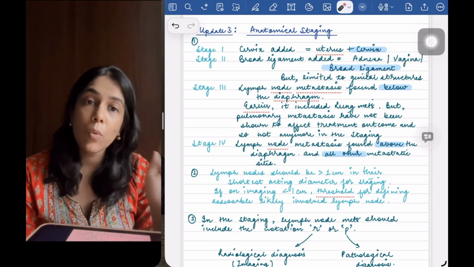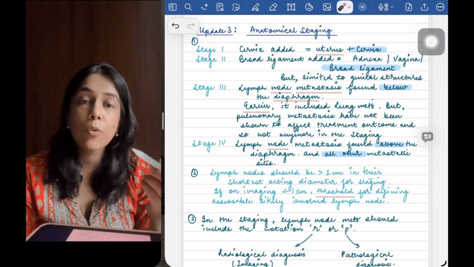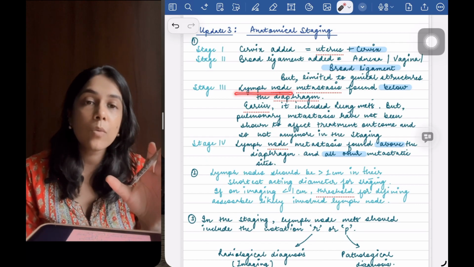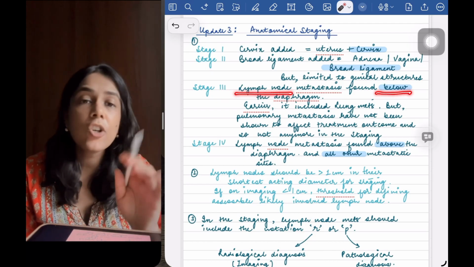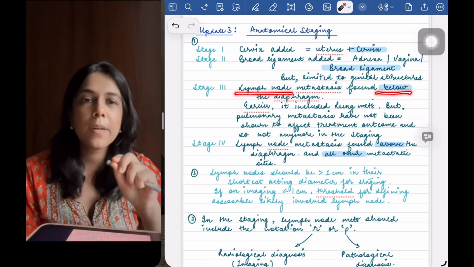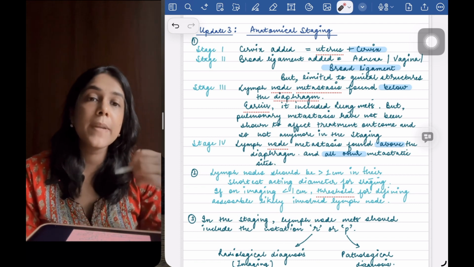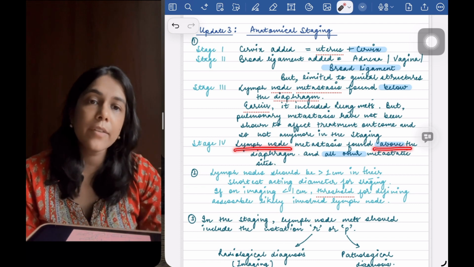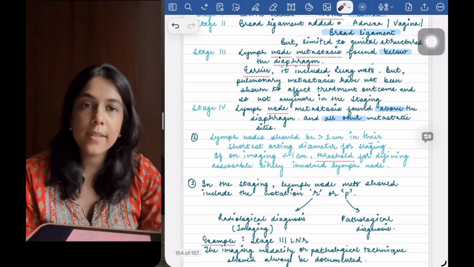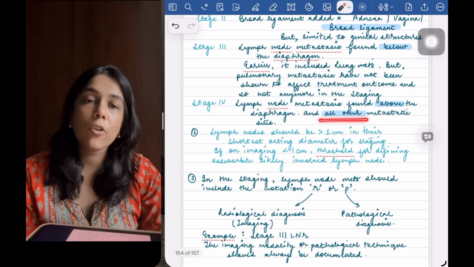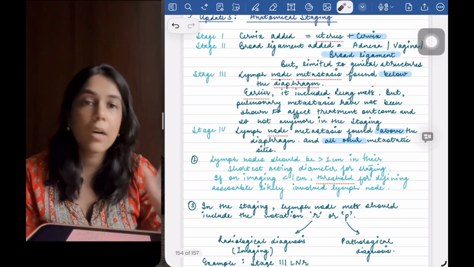Stage 3 earlier was only lungs, but now it has included lymph nodes below the diaphragm. What happened was that pulmonary metastasis did not affect the treatment outcome, so it has been avoided in the staging. And stage 4 includes all the lymph nodes which are present above the diaphragm and have metastatic foci and all the other metastatic sites. So this is the change in the anatomical staging which has come. This is the third update.